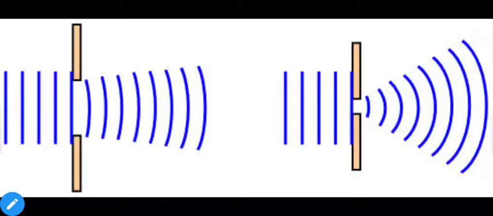So this is an example of bending of a wave. As mentioned, diffraction is the bending of a wave around a corner. As we can see, we have a straight wave in two different scenarios. So let us discuss the first.